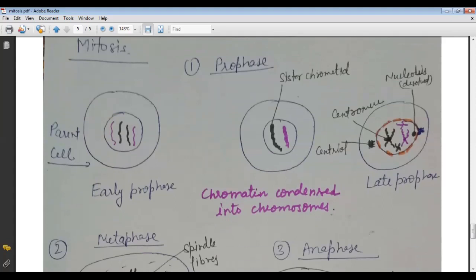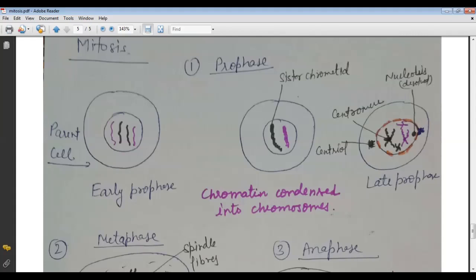As we discussed above, in the prophase, in the first stage, the early prophase, the chromosomes are present in the nucleus. So they are lying scattered, opened up and tangled. And then in this stage they start coiling, and here they form the sister chromatids. Okay, then this is the late prophase stage.